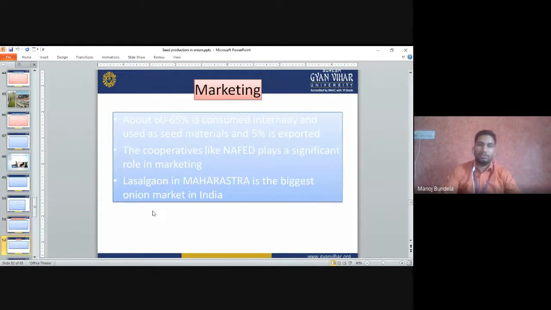Marketing: about 60 to 65% is consumed internally, some is used as seed material, and 5% is exported. Cooperatives like NAFED play a significant role in marketing. Lasalgaon in Maharashtra is the biggest onion market.